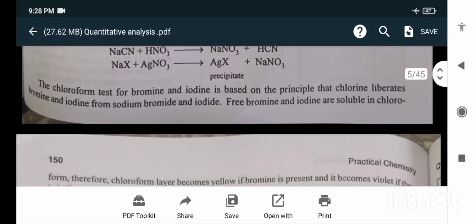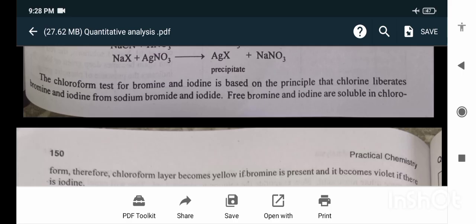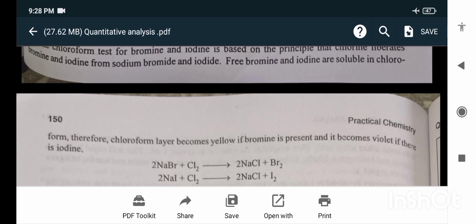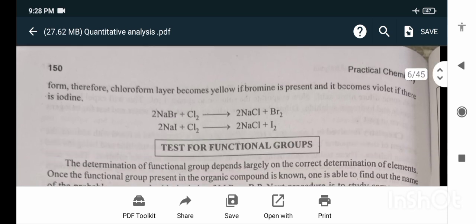The chloroform test for bromine and iodine is based on the principle that chlorine liberates bromine and iodine from sodium bromide and iodide. Free bromine and iodine are soluble in chloroform. Therefore, the chloroform layer becomes yellow if bromine is present, and it becomes violet if there is iodine.